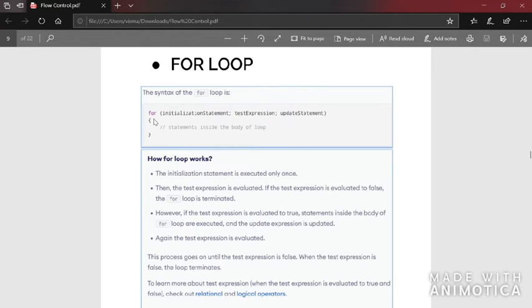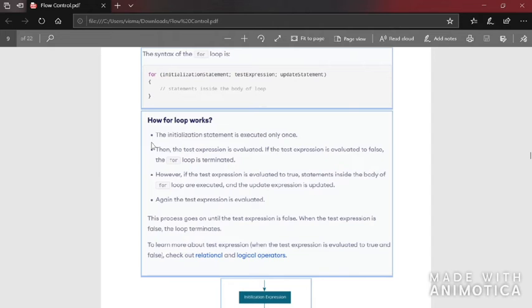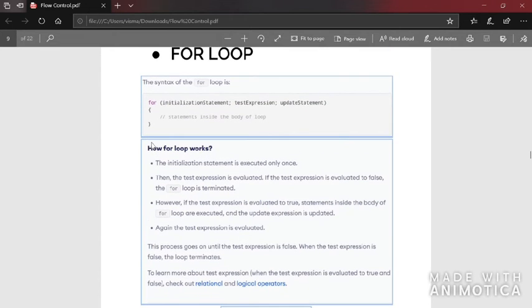What it will do is go to the closing bracket of the for loop. After that, whatever statements are there will be executed. This is what happens. Now there is something called an infinite loop.